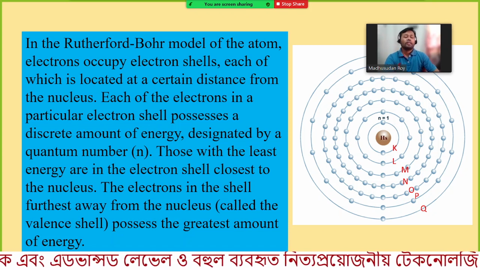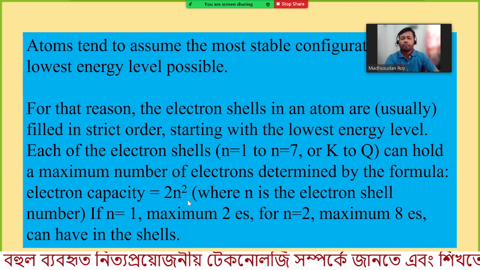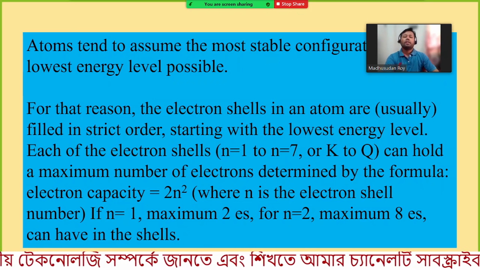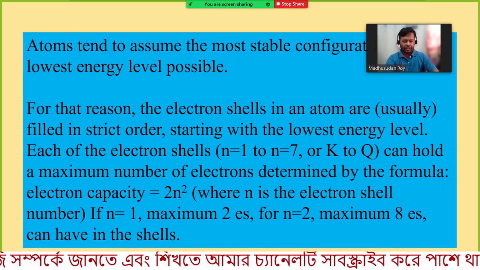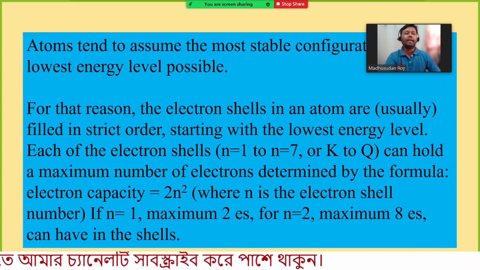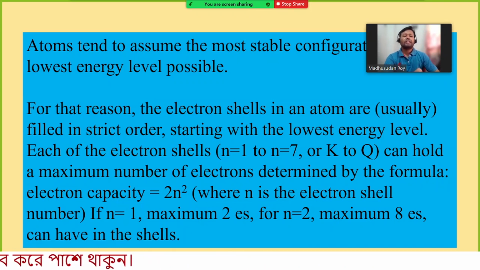If a shell is filled, that means it follows the 2n square formula with the maximum 2n square electrons in the shell, then the electronic configuration of that atom or element is more stable. Therefore you can consider this the stability formula. How many electrons can reside in an orbit or energy level is 2n square, where n is the number of the shell.